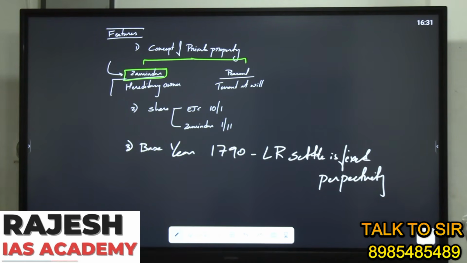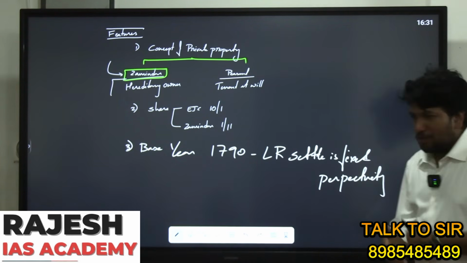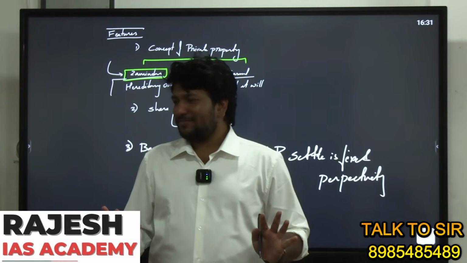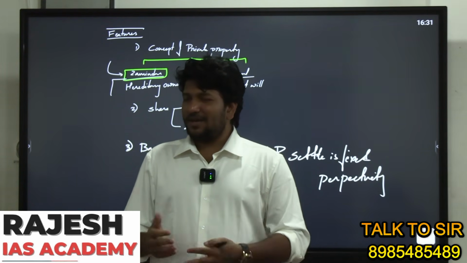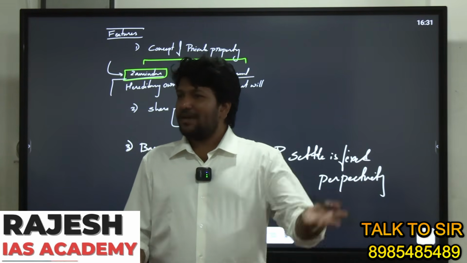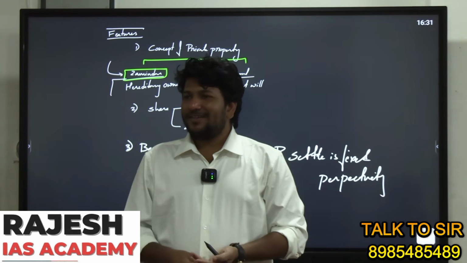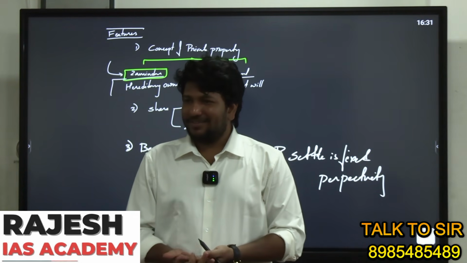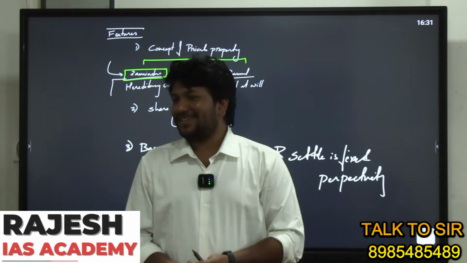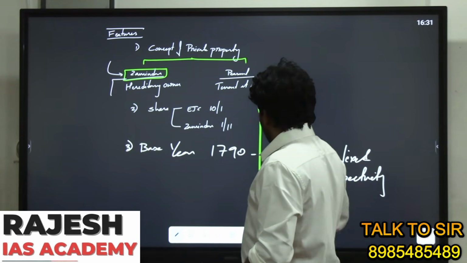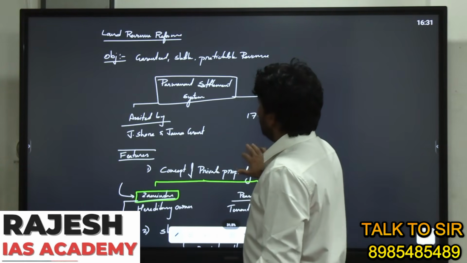See, does the East India Company know that they will lose income in the future? Do they know or not? They know that after 10 years land revenue collection may increase but they will get the same revenue. If they know, then why did they do it? Why? Because what is the objective?